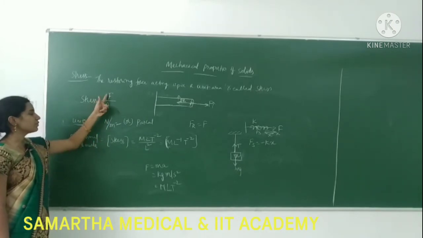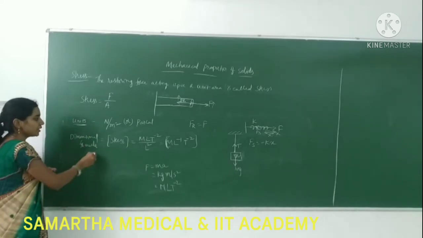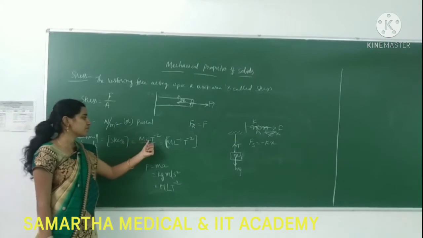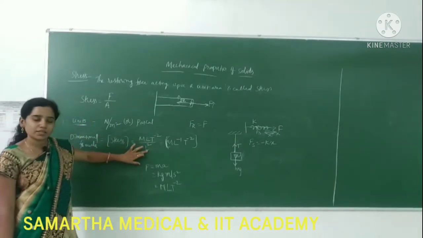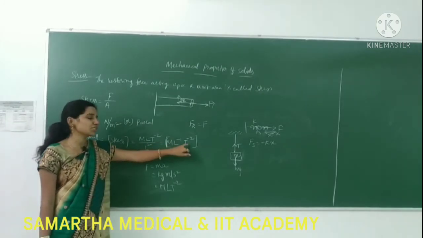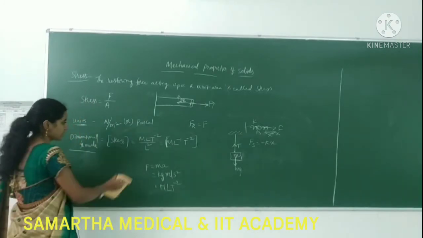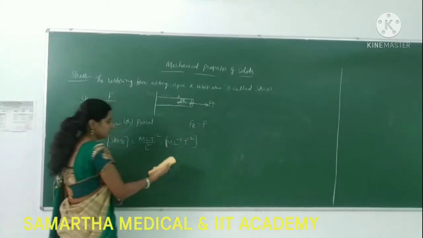And then the units are: force is Newton, area is meter square. The dimensional formula of force is M L T power minus 2, and that divided by meter square, which is again L square. So altogether what we get is L minus 1 T power minus 2 as the dimensional formula of stress. Let's note this down.